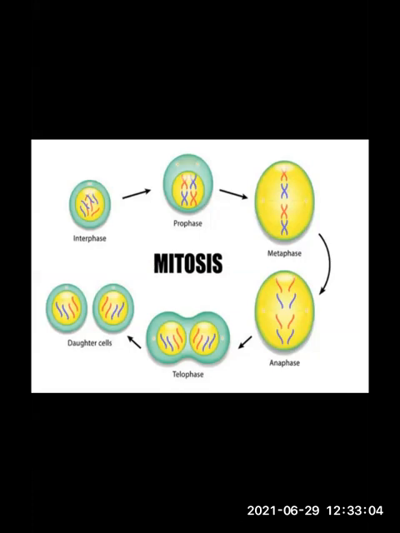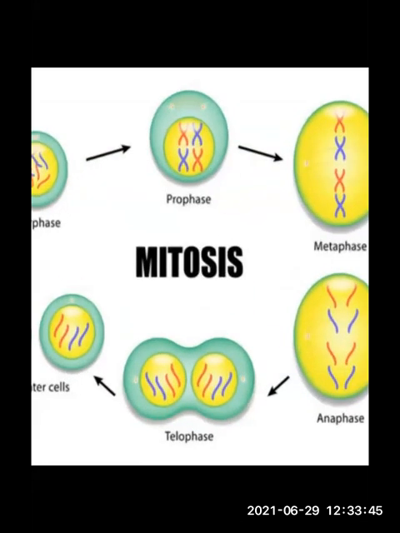In prophase, what happens? The condensation of the basically thin thread-like chromosomes starts. All the chromosomes will condense and come together. Due to this, they become very short and thick, and they start to appear along with pairs of sister chromatids. So there are pairs of chromosomes. You can see on the screen the red pairs of chromosomes, like a pair of socks. Similarly, there are pairs of chromosomes, red and blue colored, that you can see here in the prophase stage.